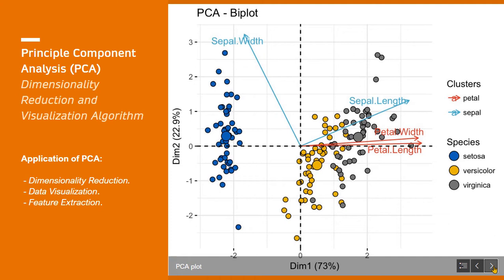Feature extraction. For example, a car's mileage may be very correlated with its age, so the dimensionality reduction algorithm will merge them into one feature that represents the car's wear and tear. This is called feature extraction. Here in this image, we have shown a 2D PCA plot of the 4-dimensional iris dataset. We can see for irises, based on 4 features, sepal length, sepal width, petal width, data points that are highly